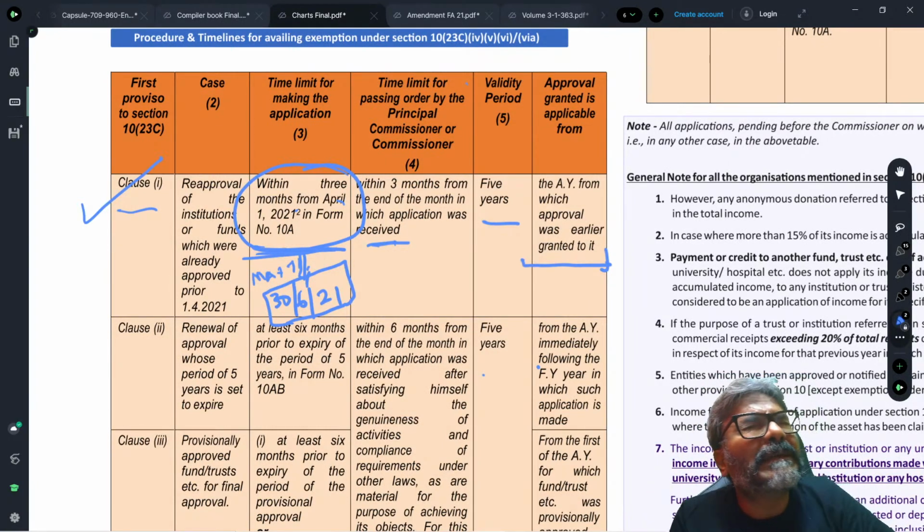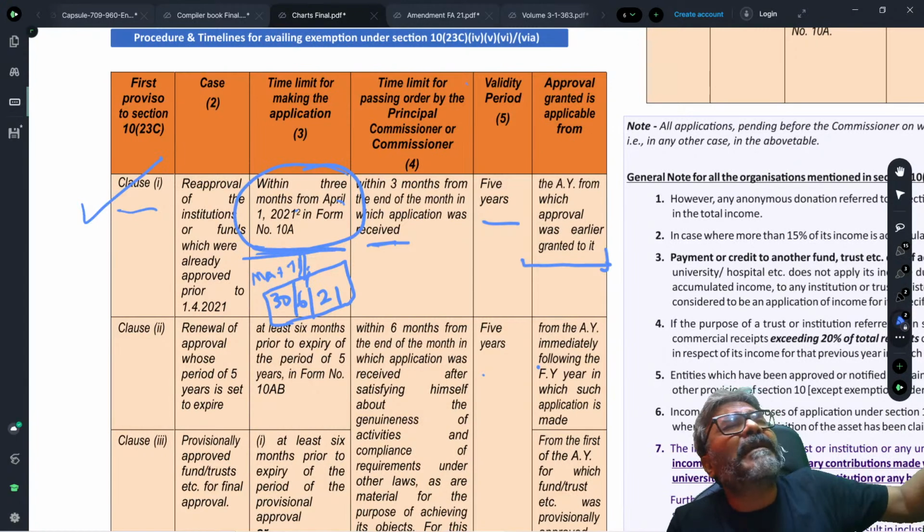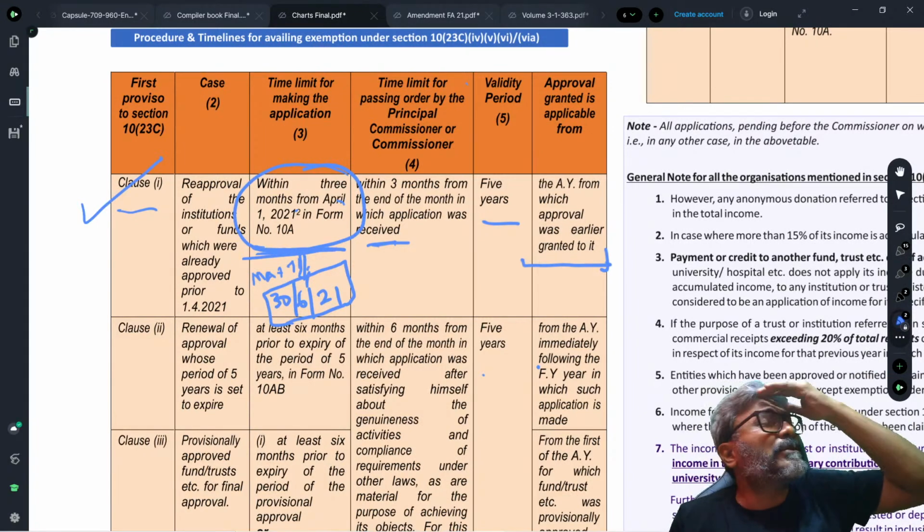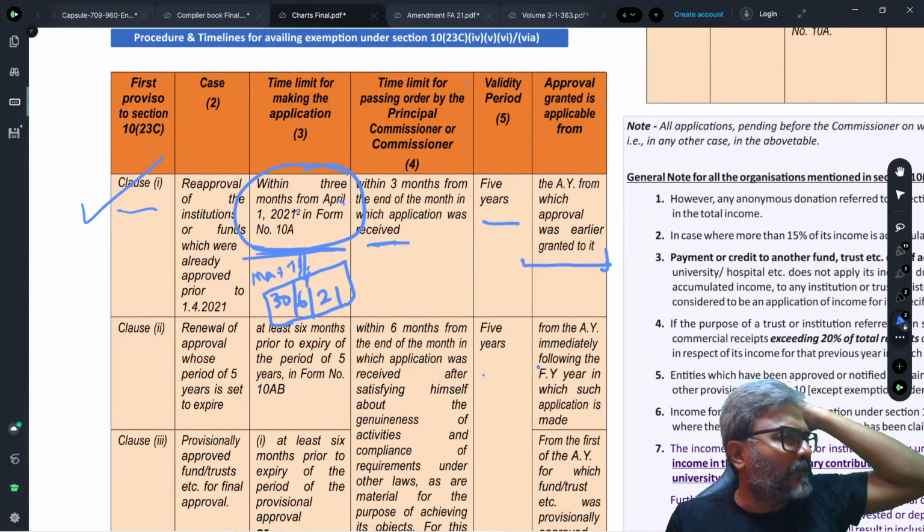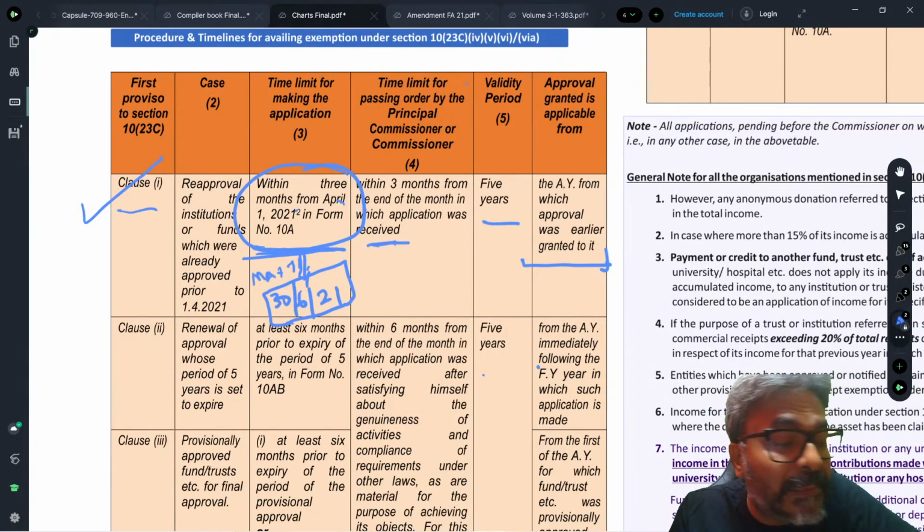So the question is that the registration that will be granted afresh, will it be prospective or retrospective? This becomes a question. Will that registration be prospective or retrospective, students?